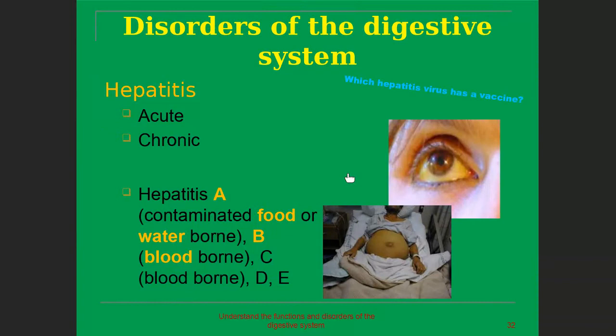Another disorder of the digestive system is hepatitis, which can be acute or chronic. Hepatitis A is caused by eating contaminated food or water, B is bloodborne, and C is also bloodborne, and D and E. These are the different hepatitis diseases, which may be acute or chronic.